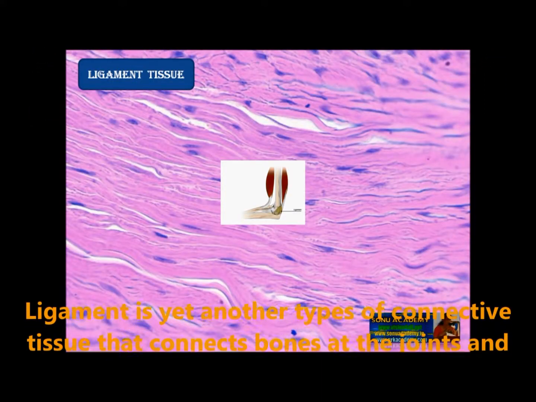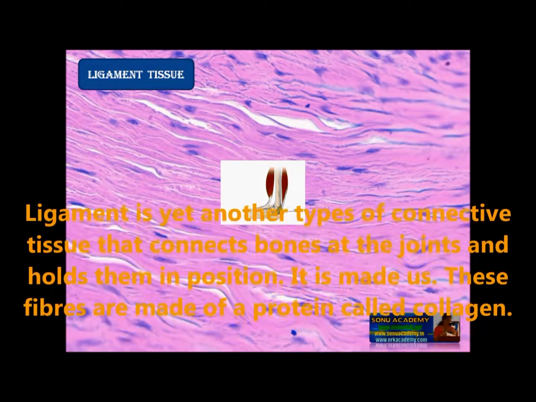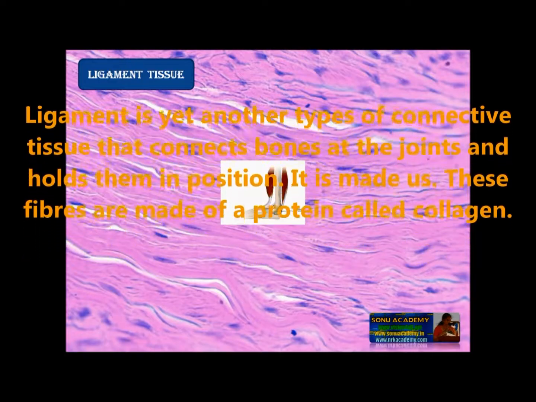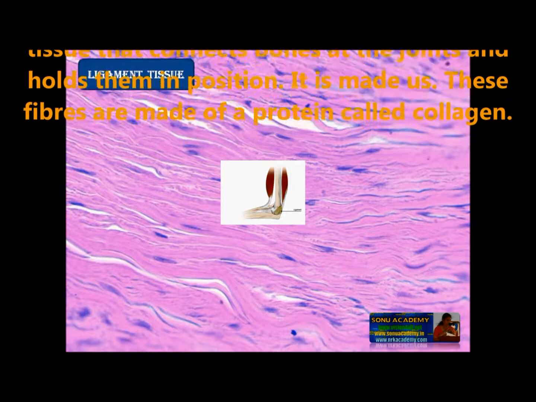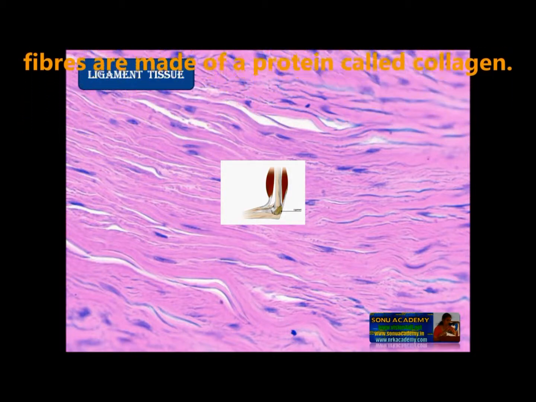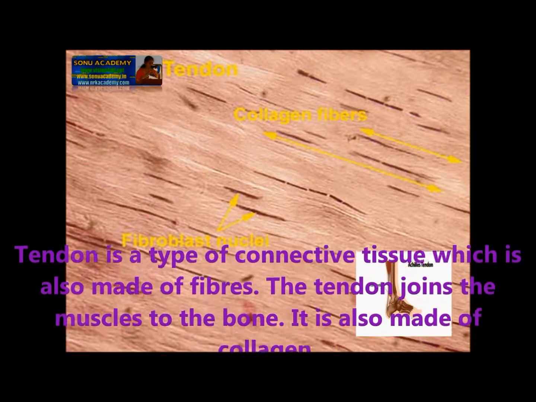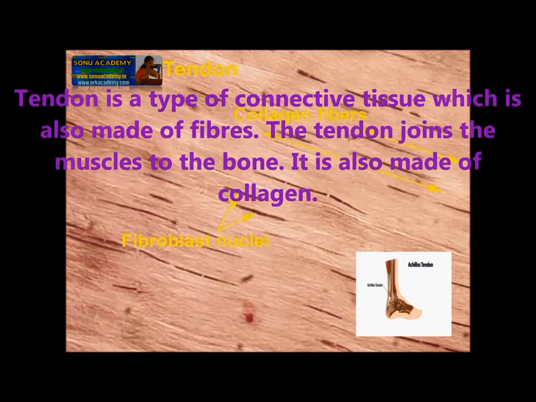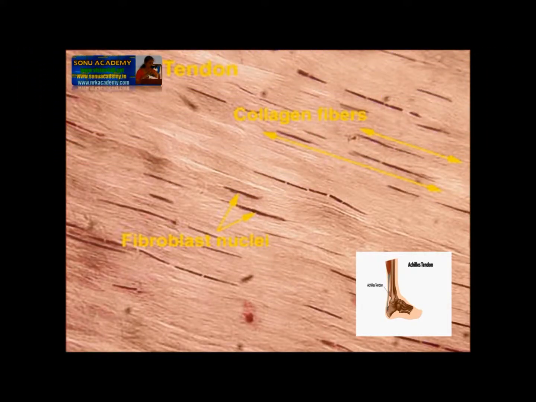Ligament. Ligament is yet another type of connective tissue that connects bones at the joints and holds them in position. This is made up of a large number of fibers. These fibers are made up of a protein called collagen. Tendon. Tendon is a type of connective tissue which is also made up of fibers. The tendon joins the muscles to the bone. It is also made up of collagen.